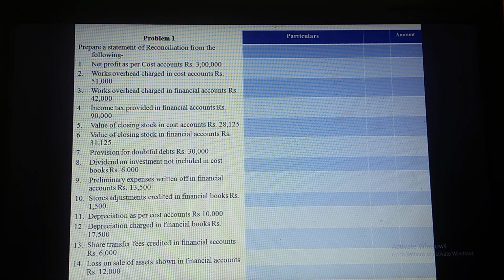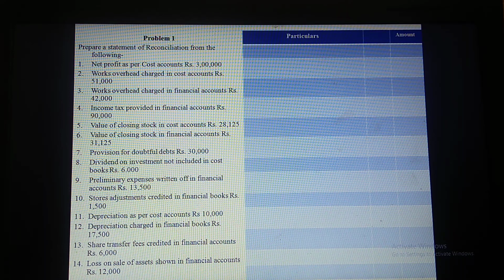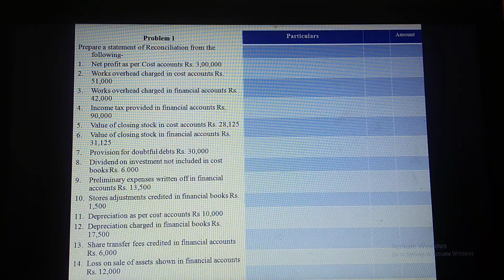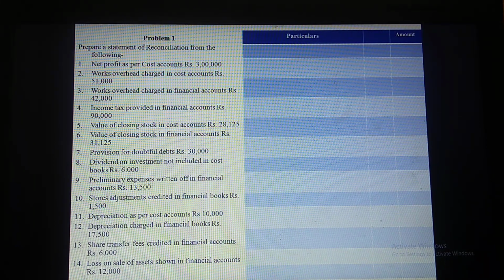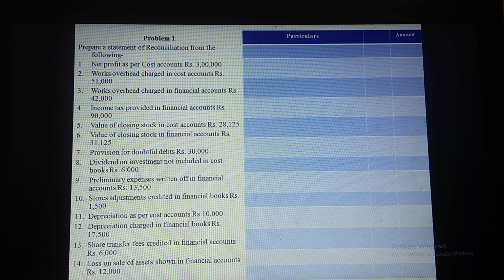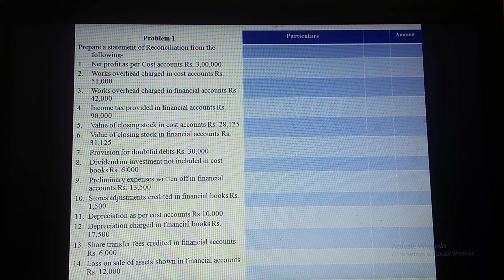Dividend on investment not included in cost books is rupees 6,000. Preliminary expenses written off in financial accounts is rupees 13,500. Stores adjustment credited in financial books is rupees 1,500. Depreciation as per cost accounts is rupees 10,000. Depreciation charged in financial books is rupees 17,500. Share transfer fees credited in financial accounts is rupees 6,000. Loss on sale of assets shown in financial accounts is rupees 12,000. So this is the problem given. Let us solve this problem.